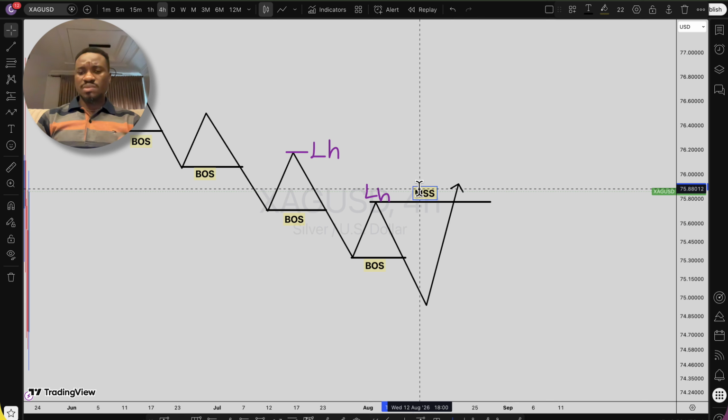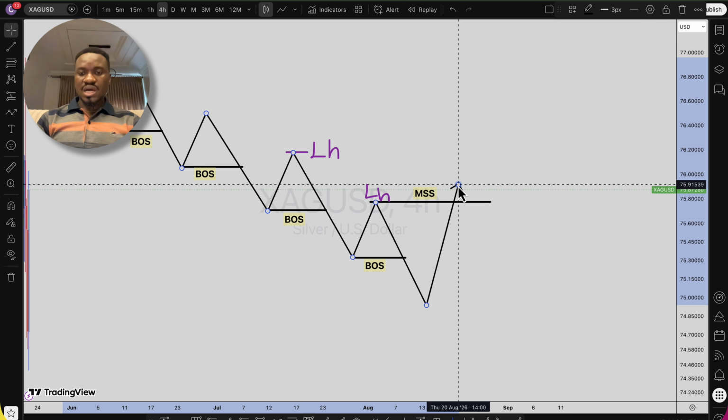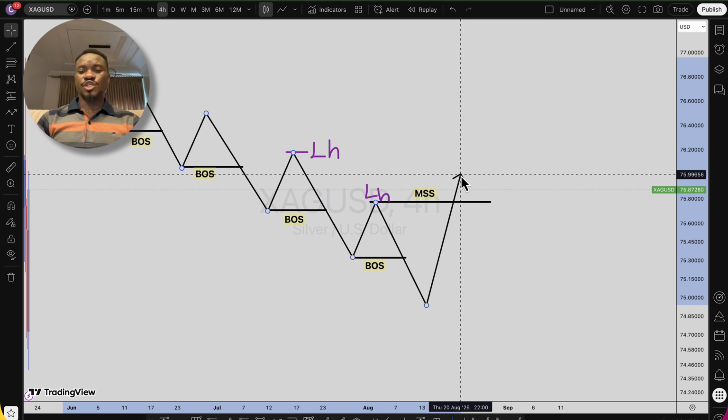Now let me explain further what we call a change of character. Now let's continue on this bearish trend before we navigate back to the bullish market structure. As price breaks out this level right here, for you to see a change of character, price has to take out 2 consecutive low highs in a downtrend before you can see a change of character.